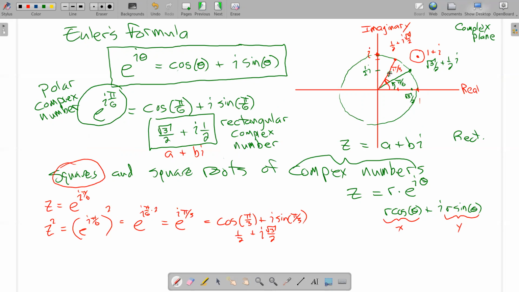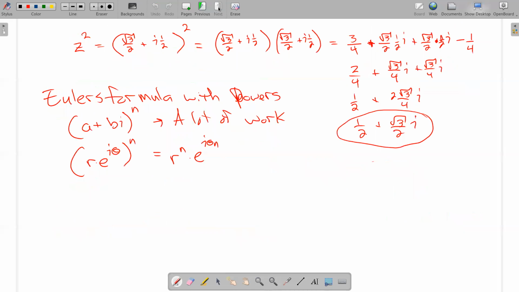So that's going to take whatever angle it had, and it's going to triple the angle. Right, so its angle is in here somewhere. So I'm going to triple that angle when I cube it. And then I'm going to take that radius, and that radius is going to get cubed. So like if that radius was 2, the new cube radius would be 8. So it's going to kind of spiral outward is what's going to happen there.